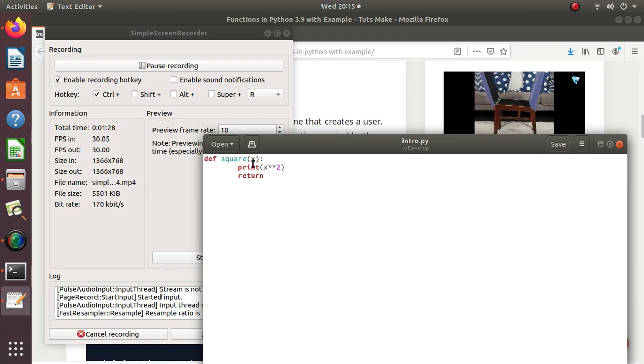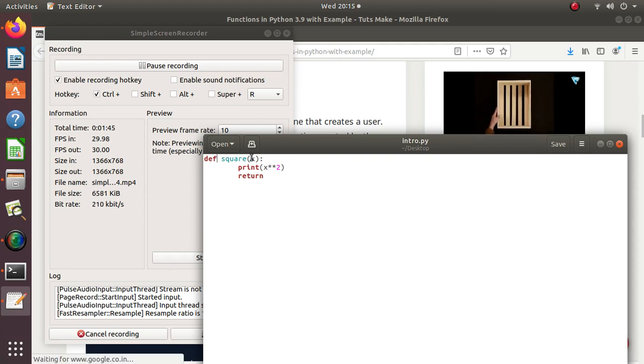Then after this function name, there are round brackets. Within these round brackets, we are supposed to pass that number. Whatever is inside these brackets, we call it arguments or parameters.